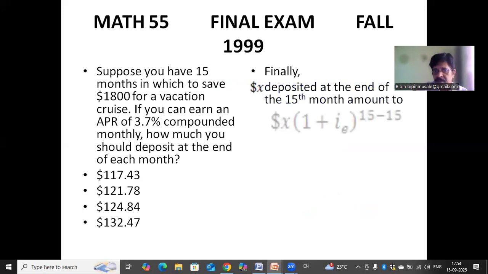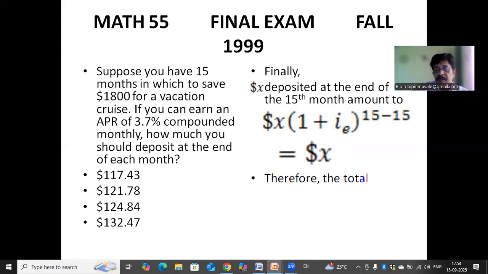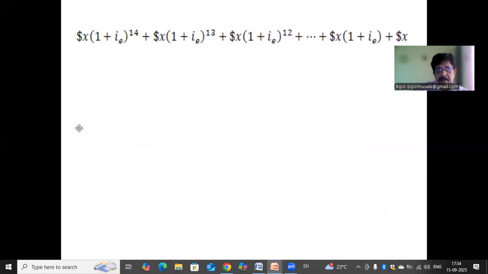See, it will amount to (1 + i_e) raised to 15 minus 15, so it will be just $X. It will not accrue any interest. So what will be the total accumulated value? The first installment of $X amounts to this much.